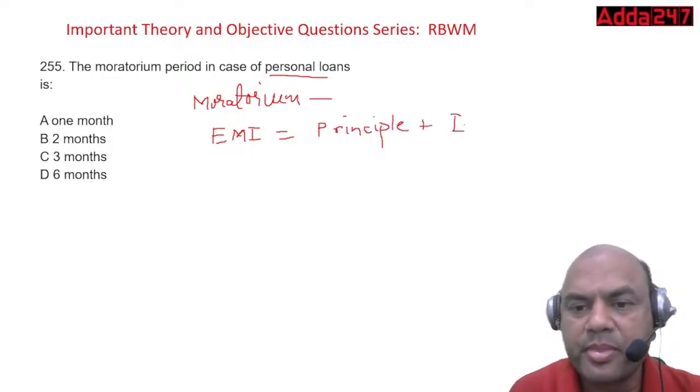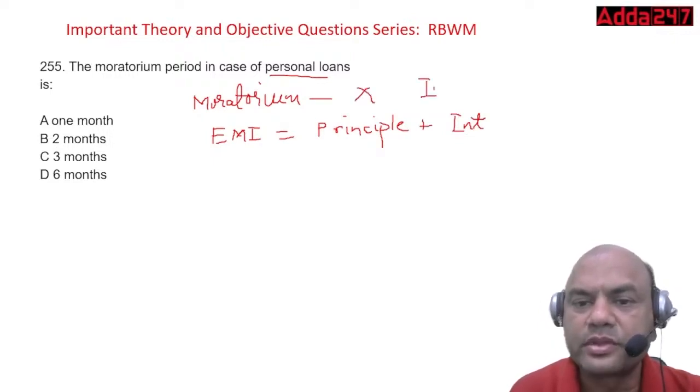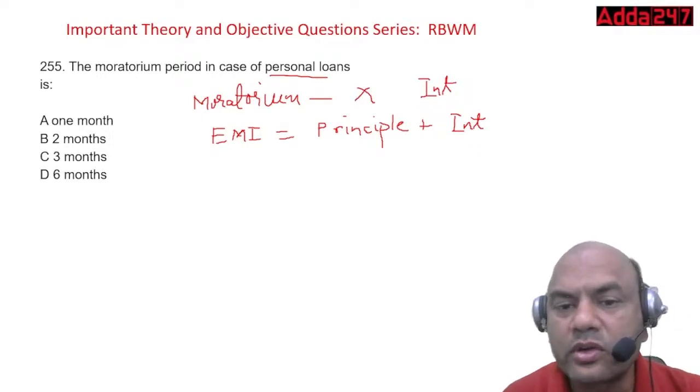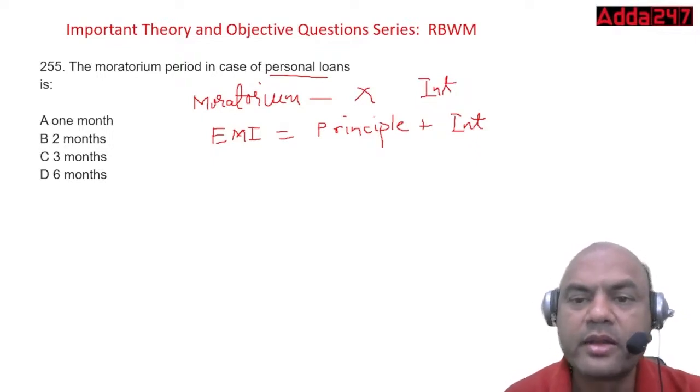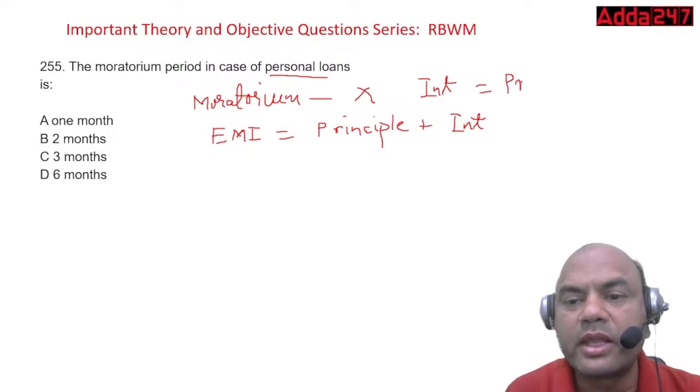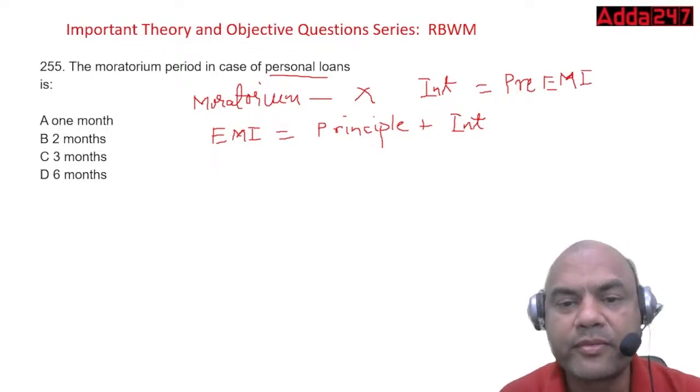In this moratorium, we don't have the principal, we have only interest. So during this moratorium period, the customer pays only interest. Some banks call this pre-EMI.